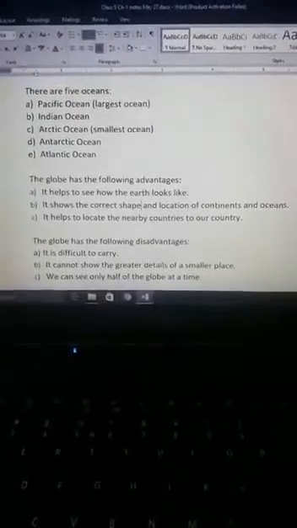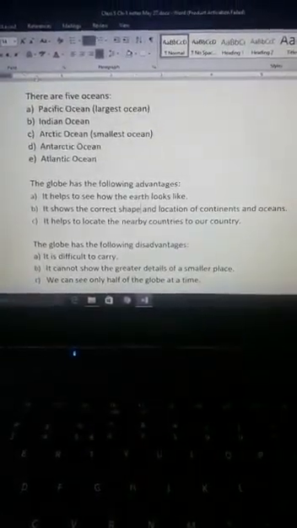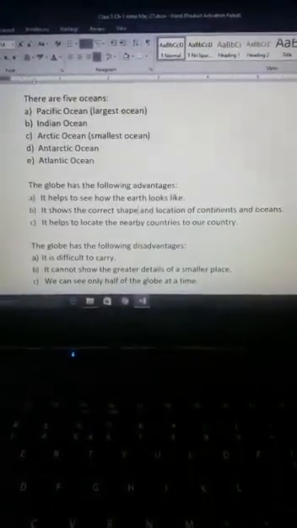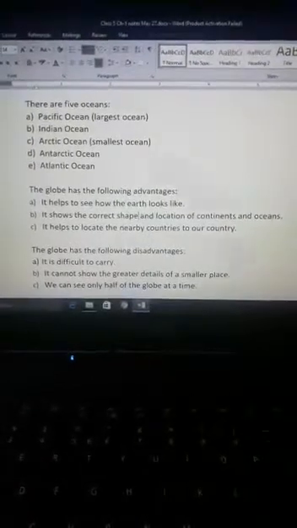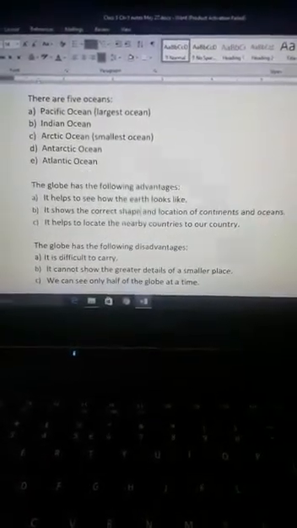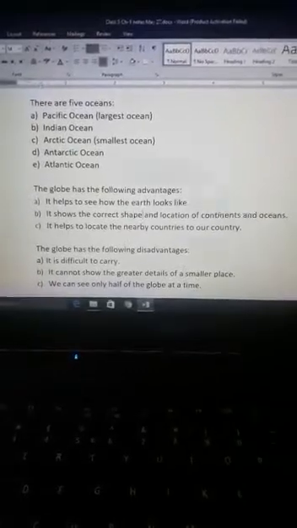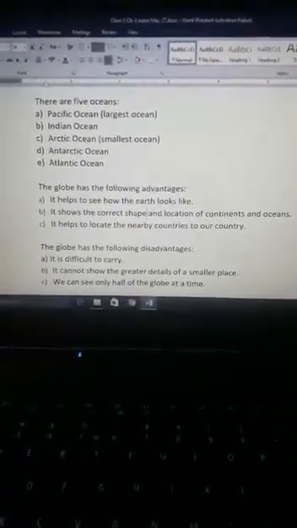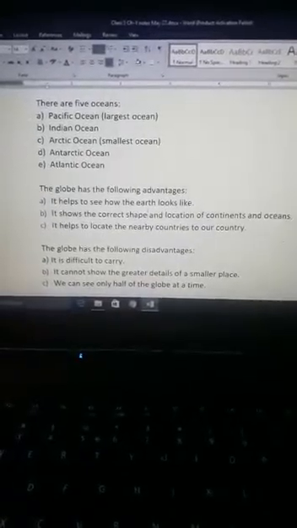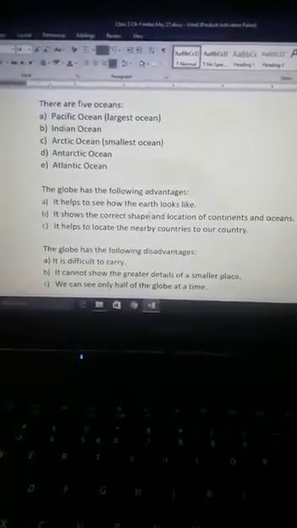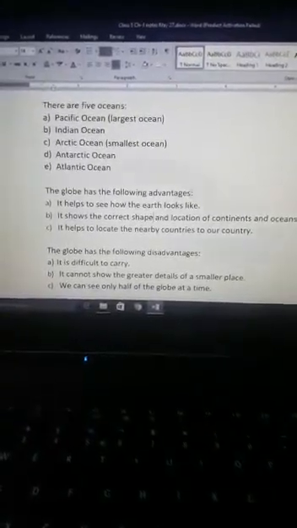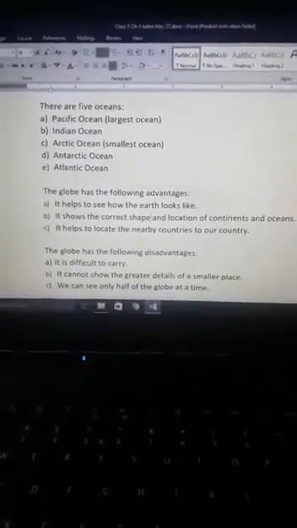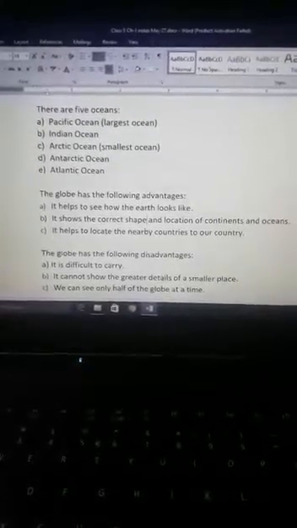Now the third one, it helps to locate the nearby countries to our country. Nearby countries means the neighboring countries. Which are the neighboring countries of India? We can easily locate them on the globe. If I want to know the neighboring countries of India, then we can easily do so. So these are some advantages of globe.